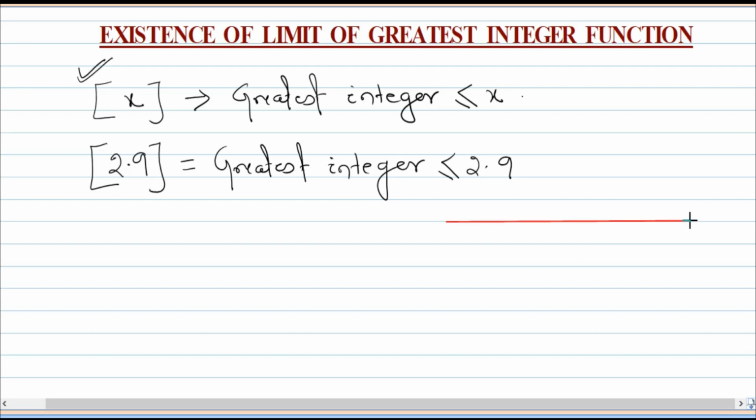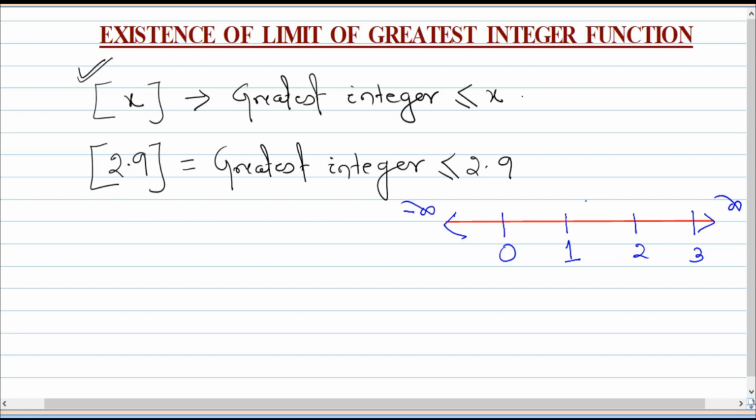This is the number line, where 0 is here, 1 is here, 2 is here and 3 is here, going up to infinity on this side and minus infinity on the other.